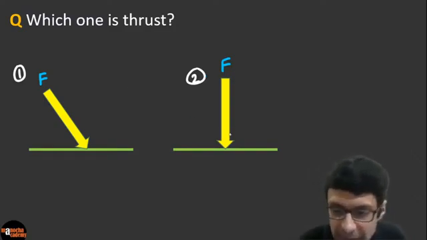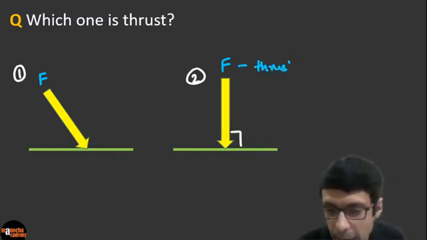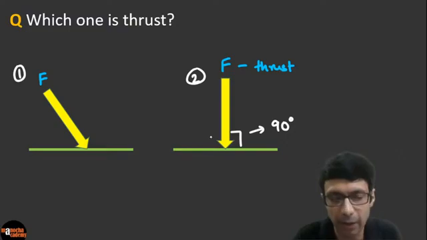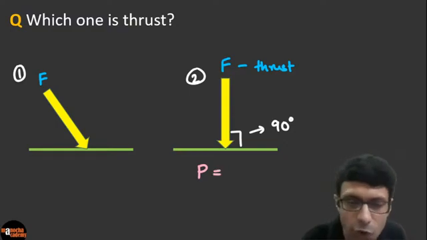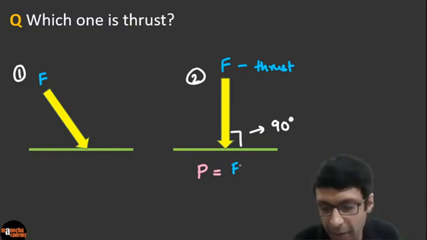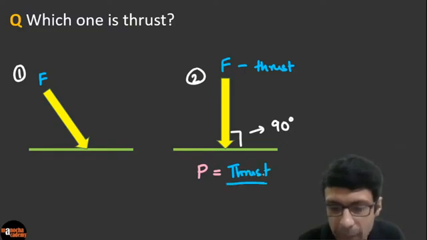Because it is 90 degrees, we can call this force thrust. Can you see, this is the 90 degree angle. So this force is clearly considered the thrust. But then what about the first case, guys? Clearly a force is being applied. In this case, pressure will be force by area, and force means the thrust here, so I can write it as thrust divided by the area of contact, A. This is the area of contact.